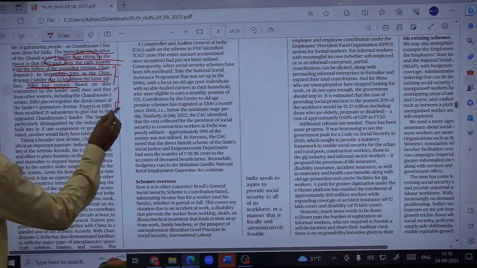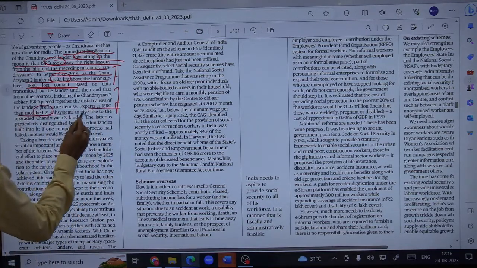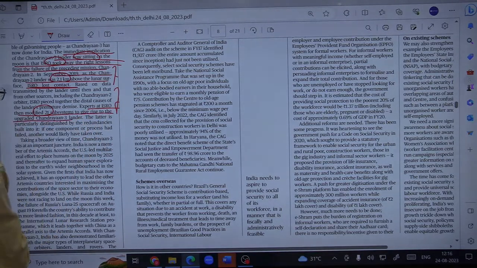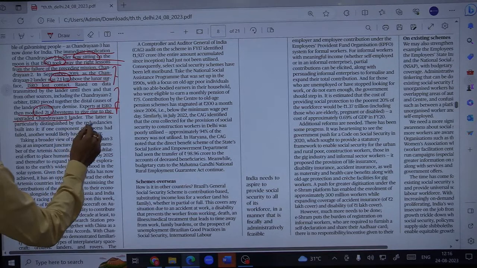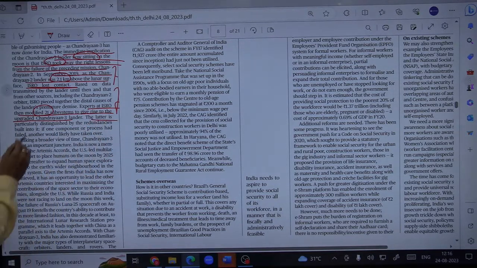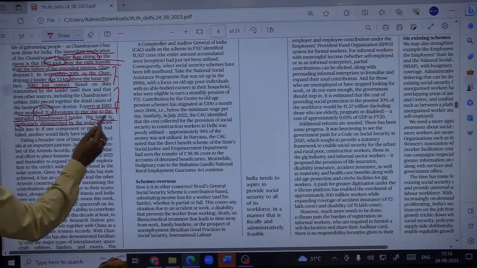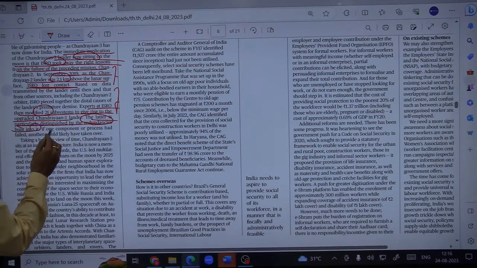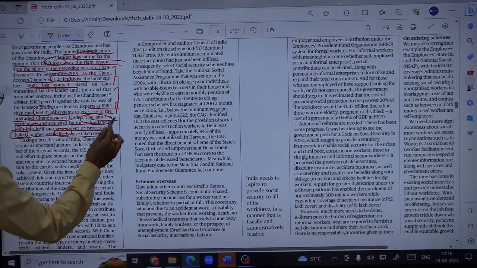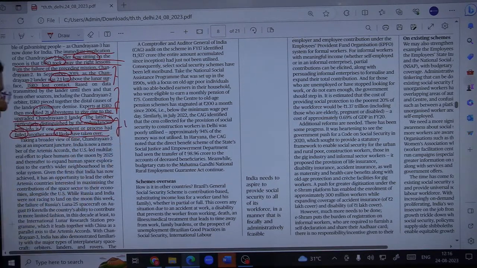Experts at ISRO modified 21 subsystems to give rise to the upgraded Chandrayaan 3 lander after the Chandrayaan 2 lander's unsuccessful attempt. This Chandrayaan 3 is particularly distinguished by the redundancies built into it. If one component or process had failed, another would likely have taken over. So this is what we improved.